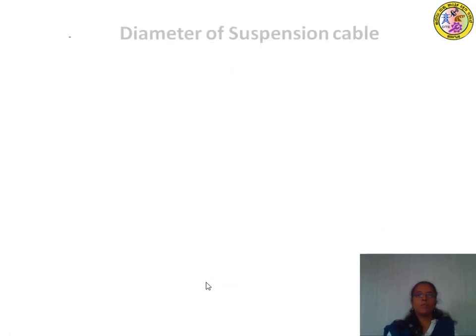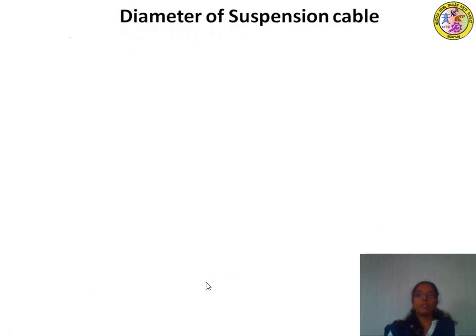Next, we'll move to how to find the diameter of the suspension cable. Whenever a cable is experiencing some amount of force, it definitely undergoes stress. So the stresses allowed in the material have to be limited.